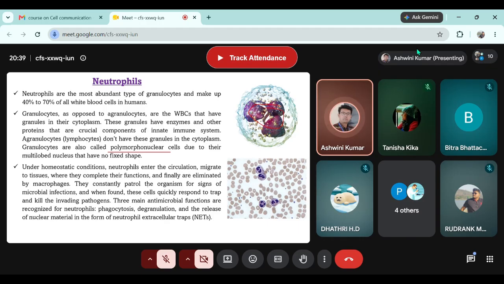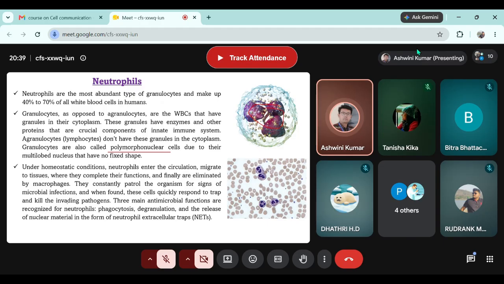Neutrophils constantly patrol the organism for signs of microbial infection, and when found, these neutrophils quickly respond to trap and kill the invading pathogens. Now, there are three major types of killing by neutrophil. A neutrophil is a very potent phagocyte.